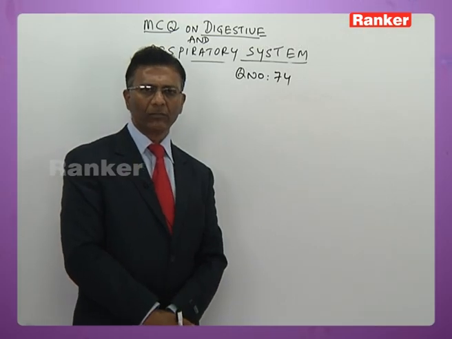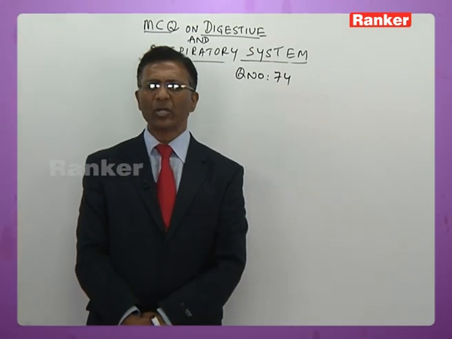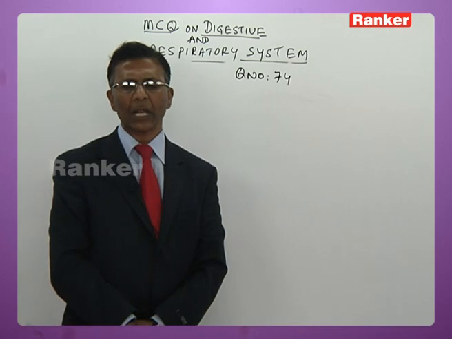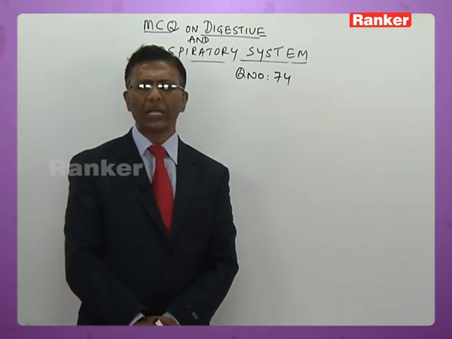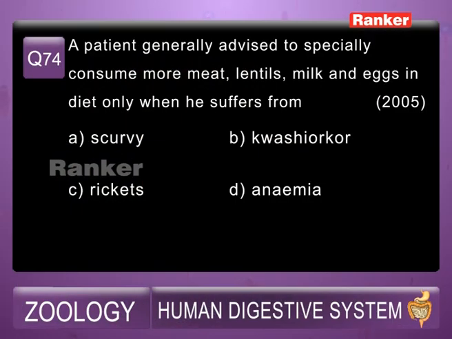74th question. A patient is generally advised to specially consume more meat, lentils, milk and egg in the diet only when he suffers from A, scurvy, B, Kwashiorkor, C, rickets, D, anemia. Dear students, you know very well that Kwashiorkor is due to deficiency of proteins. So when the patient is advised to eat more of the protein diet, it obviously indicates that the person is suffering from Kwashiorkor. That is answer B.